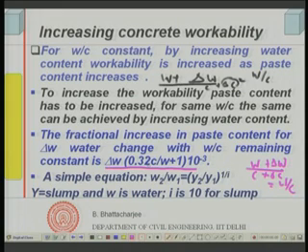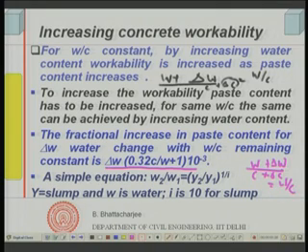So 1 by 3.15, into C by W plus 1, into delta W into 10 to the power minus 3. If I add a little water, I actually increase the paste content by this much fractional volume. That is what we actually do in practice.